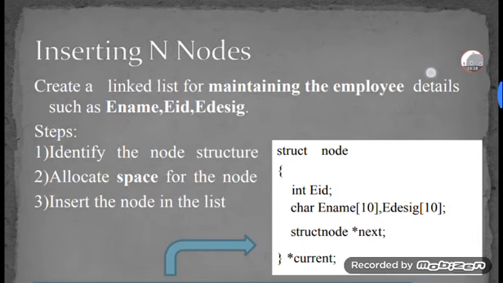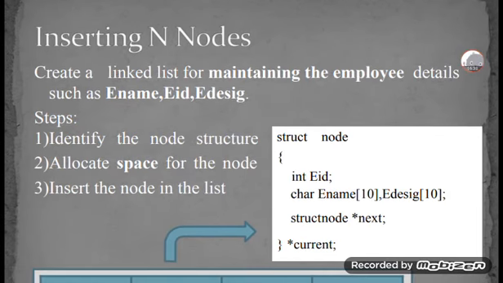After that, how to insert n nodes, a number of nodes. In that, we create a linked list for maintaining the employee details. If you want to create a linked list, for that purpose we are maintaining the employee details, for example the fields employee name, employee ID, employee designation.